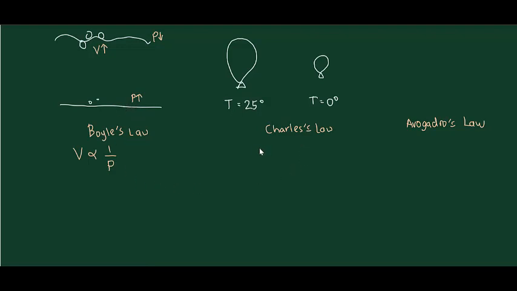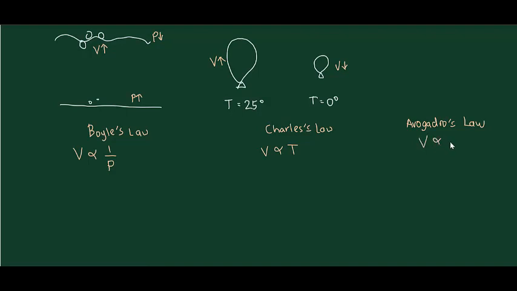For Charles' law, at constant pressure and fixed amount of gas, the volume is directly proportional to the temperature. So at higher temperature, volume is bigger. At lower temperature, volume is smaller. For Avogadro's law, we look at the relationship between volume and amount of gas.